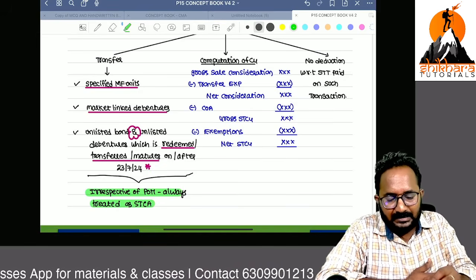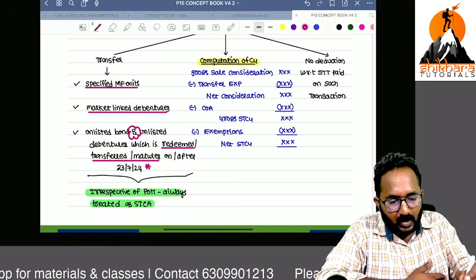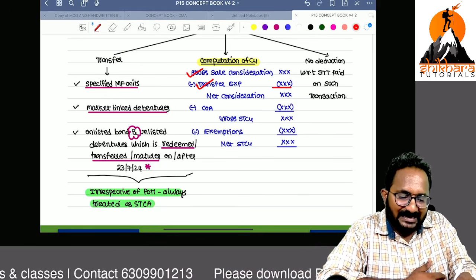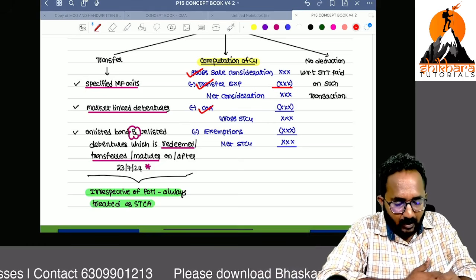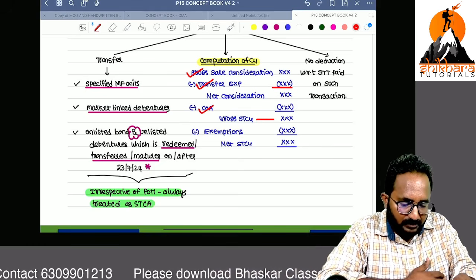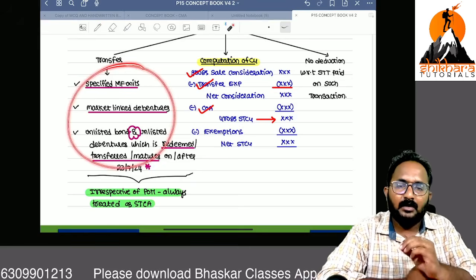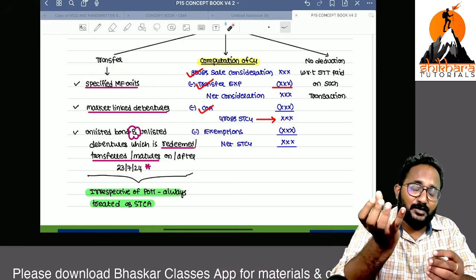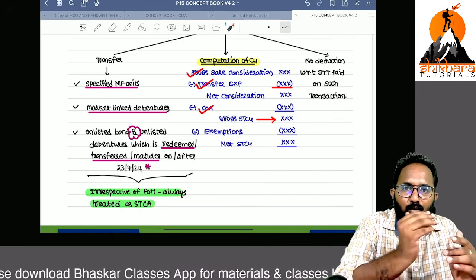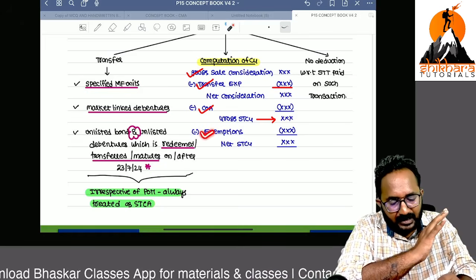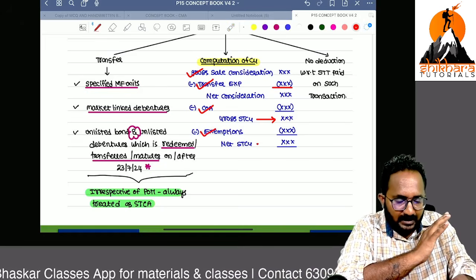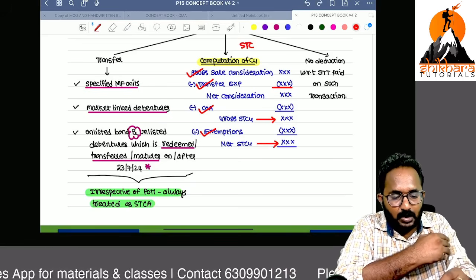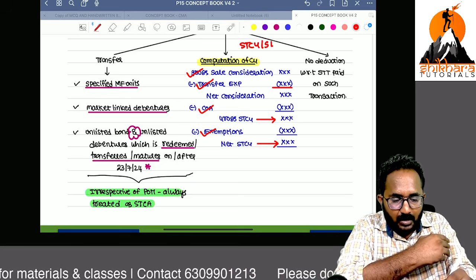Now how to calculate the capital gain, sir? Gross sale consideration minus transfer expenses, you will get net consideration. From that, minus cost of acquisition, you will get the gross short-term capital gain. These are financial assets like debentures and specified mutual fund units, normal assets only. No need to take any improvement cost. And minus any exemption, then you will get the net short-term capital gain. Why? Because this nature of asset itself is a short-term capital asset. That's why you may get a short-term capital gain or short-term capital loss.